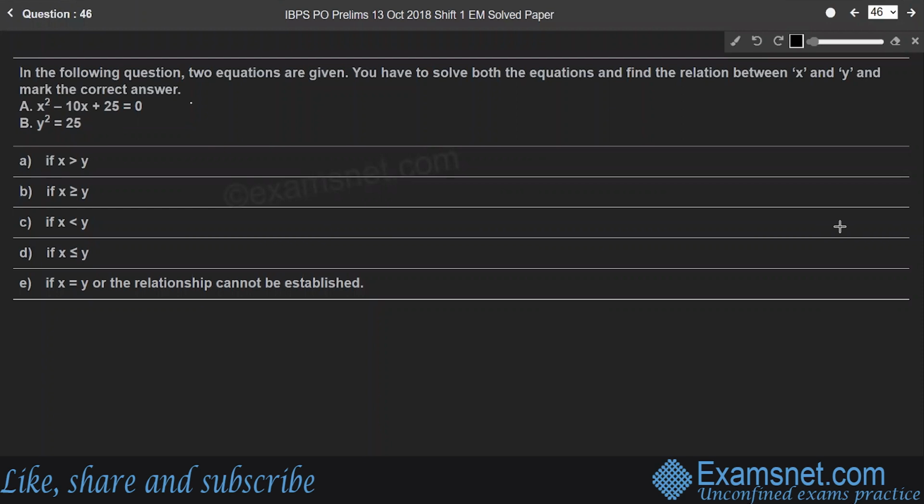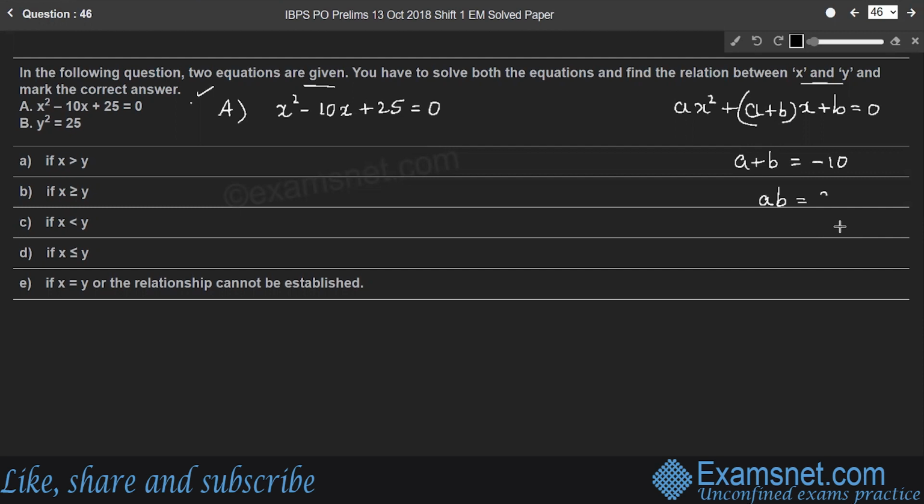Question 46. In the following question, two equations are given. You have to solve both the equations and find the relation between x and y and mark the correct answer. Here the first equation is x squared minus 10x plus 25 is equal to 0. So again, the equation is in the form of x squared plus (a plus b) into x plus ab is equal to 0. Here a plus b is minus 10 and ab is 25. Therefore, a is equal to minus 5, b is also minus 5, right?